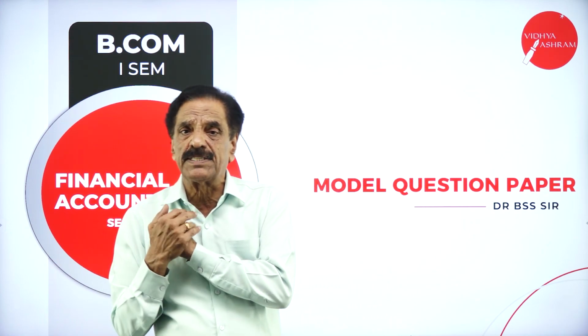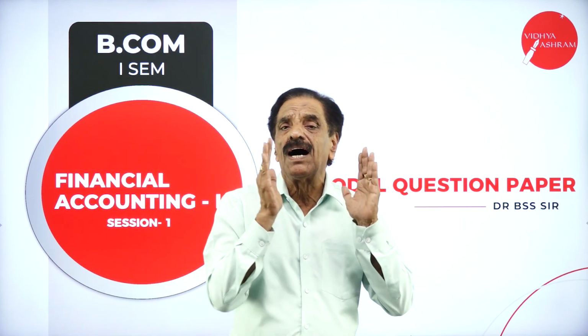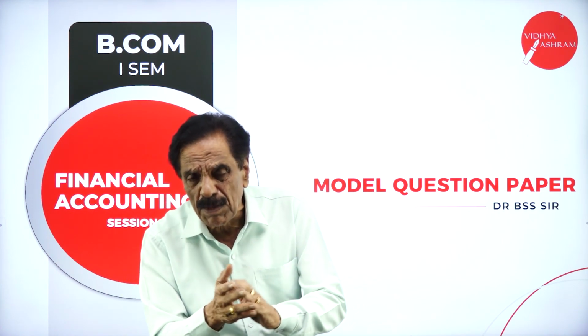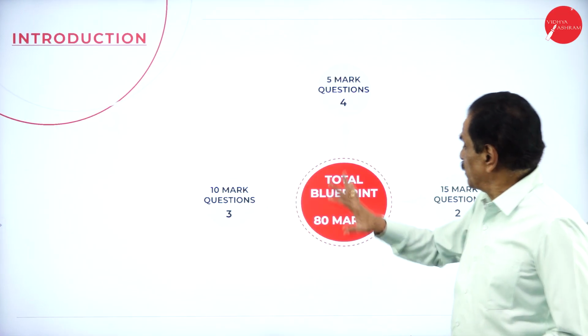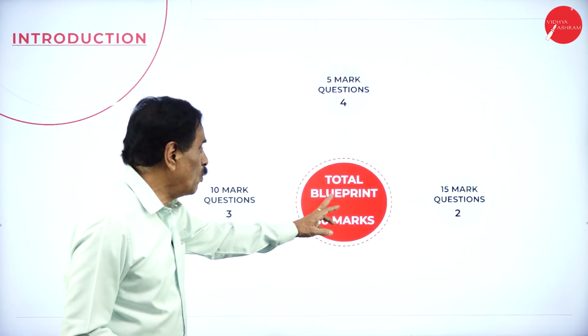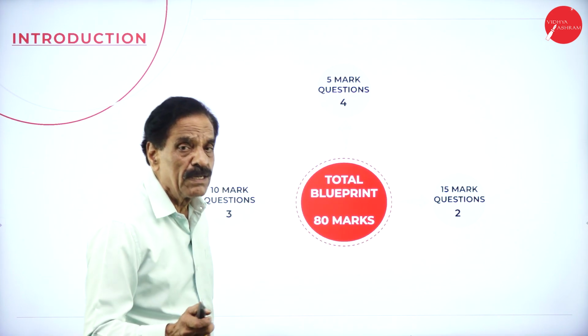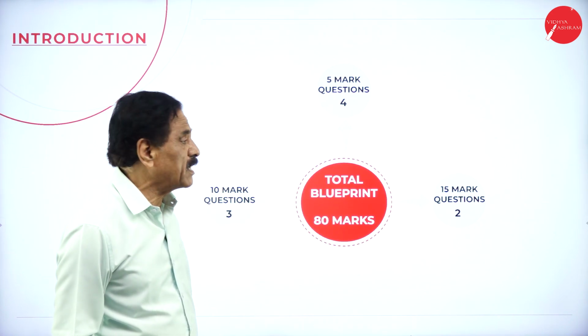There is Section C, we say. In Session 1, we are going to solve the problem of 15 marks. First, we'll move with the problem on final accounts. So, this is the pattern of the question paper. Total blueprint is 80 marks. 30% of 80 marks is a must. Remaining from the internal assessment is considered.